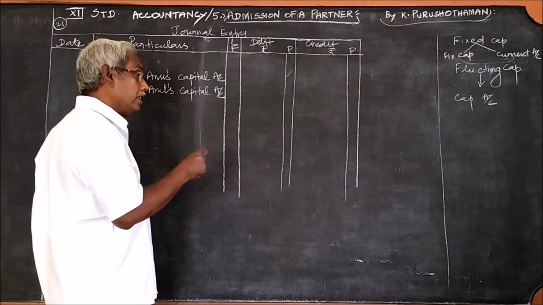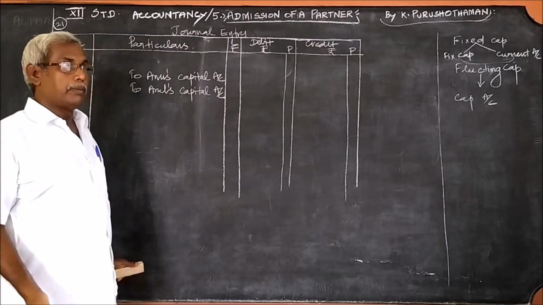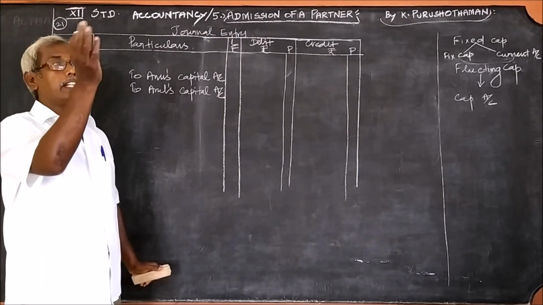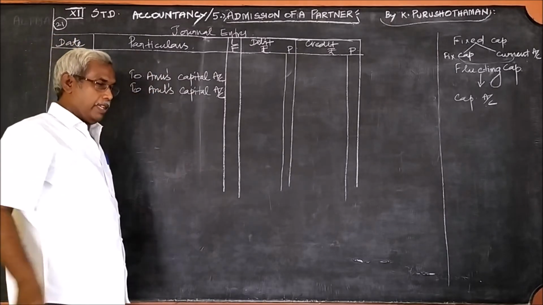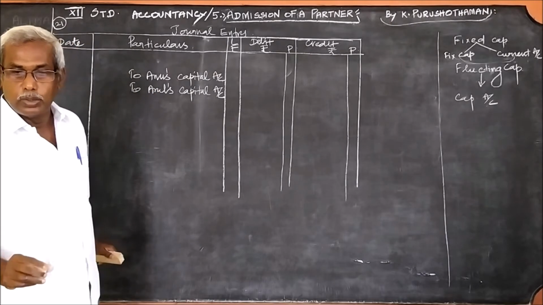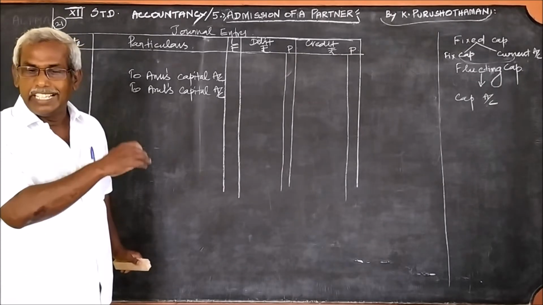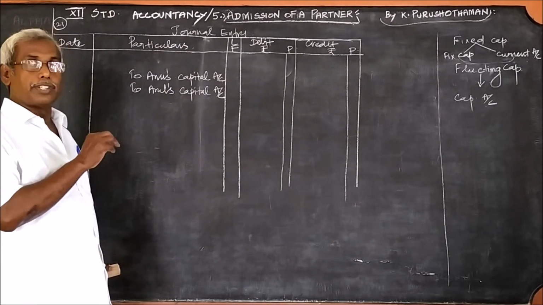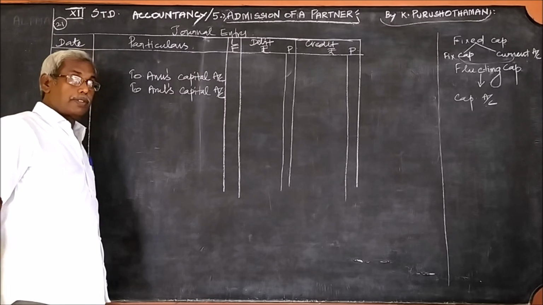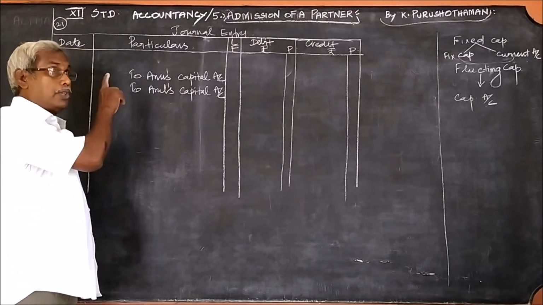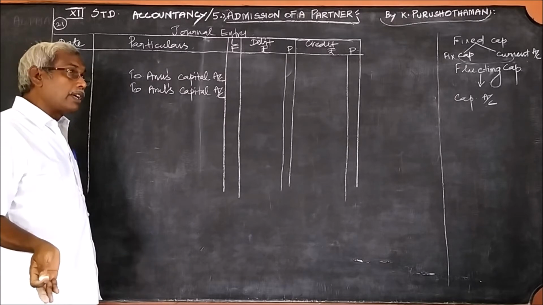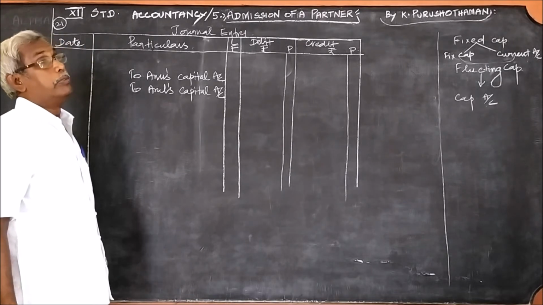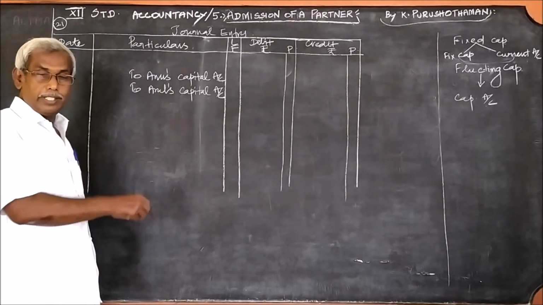In the last problem, the new partner Jayashree brought in the cash, so we wrote the bank account. But in this problem, Mano did not bring in the cash. So in that case, what is to be written? If it is brought in, cash brought in, bank account. If not brought in, the new partner's capital account should be written there.